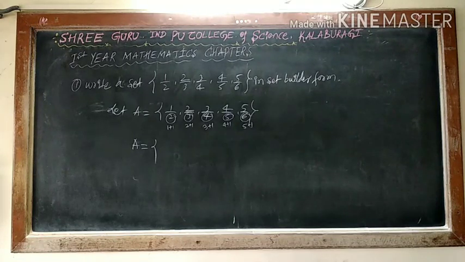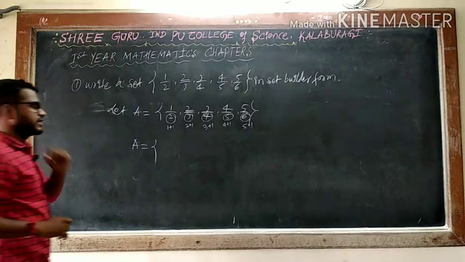If it is 20 divided by 21, that I can write 20 divided by 20 plus 1. If it is 30 divided by 31, I can write 30 divided by 30 plus 1. So in general, if it is n, on the basis of this variation you can identify, definitely it will be n divided by n plus 1.